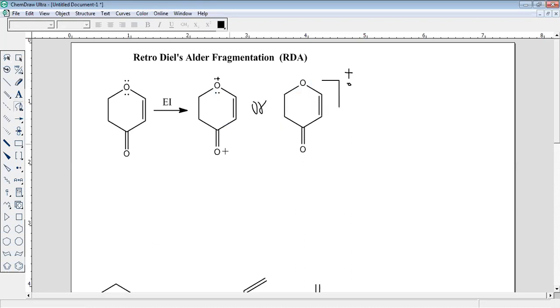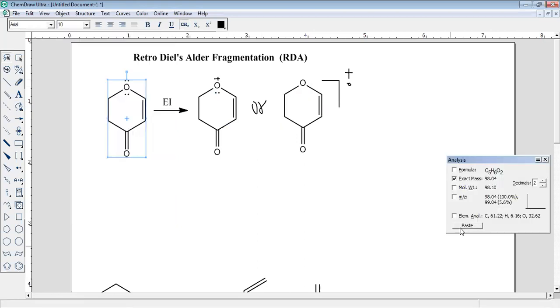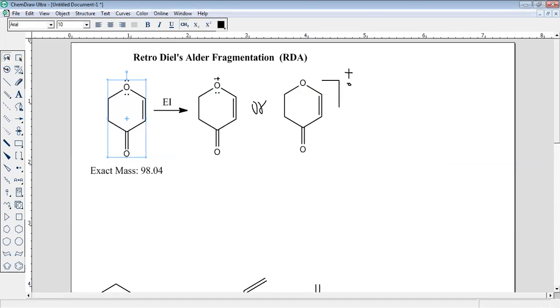Now, what is M by Z? You can go for M by Z. So M by Z is very easy. We go for this analysis, and the exact mass is 98. What is M by Z then? Yes, 98. M by Z for this is 98. So we can write M by Z is equal to 98, right? So M by Z is 98.